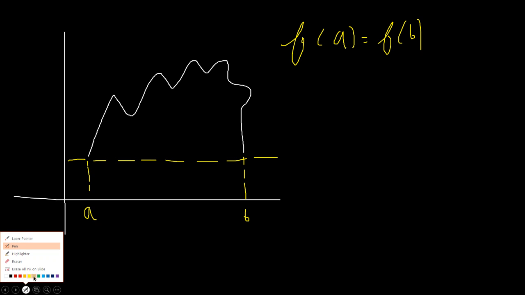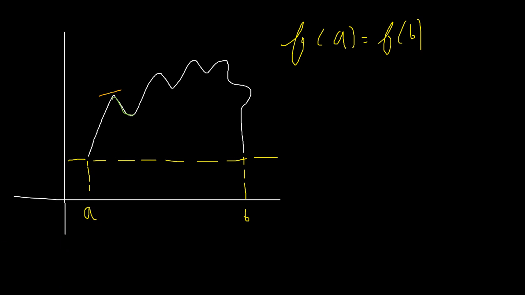My diagram is not so good, so you can assume these are all smooth curvatures. So I can apply Rolle's theorem here, and I will get many points: this point, this point, this point, and so on.